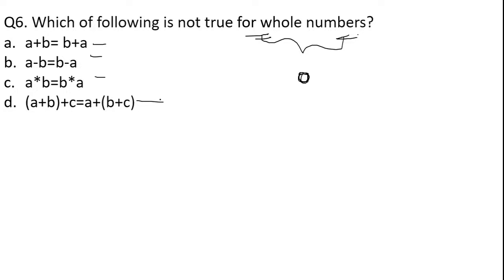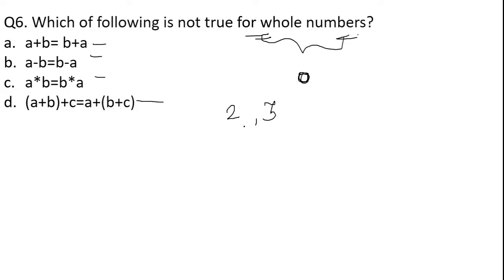Option A: A plus B is equal to B plus A. Option B: A minus B is equal to B minus A. Option C: A into B is equal to B into A. Option D: A plus B plus C is equal to A plus, in brackets, B plus C. To understand this question, I'll consider one example. We'll consider two values, 2 and 3, both are whole numbers.